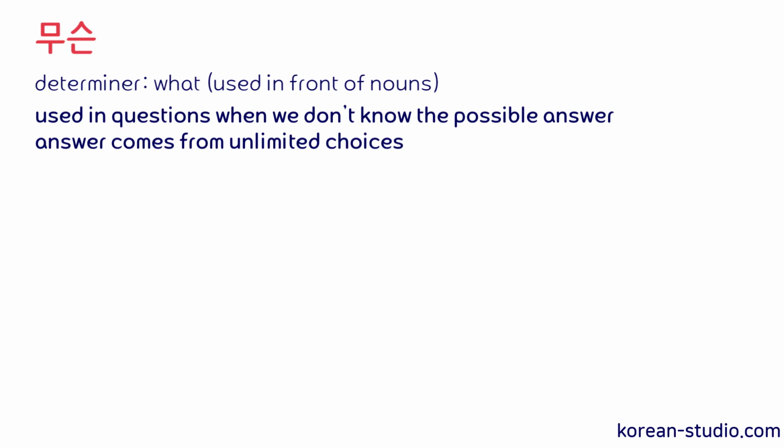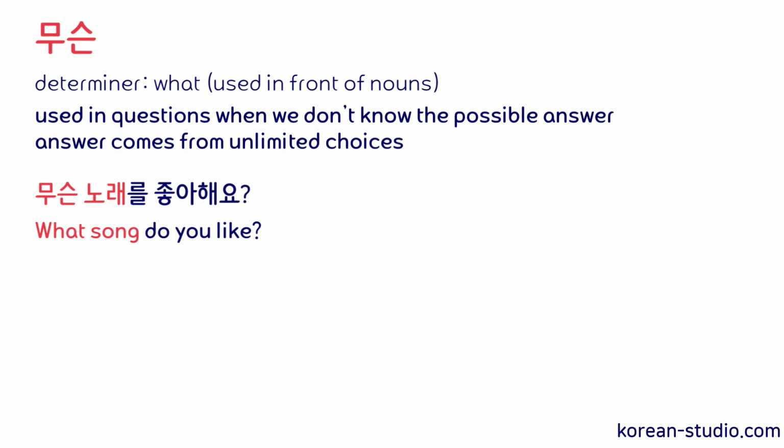So when we want to ask the question, what song do you like? The other person may choose a song from a million number of choices. So we would use 무슨 and ask, 무슨 노래 좋아해요? And this means, what song do you like? And again, to reiterate, we would use 무슨 because we have no idea what the possible answer could be.